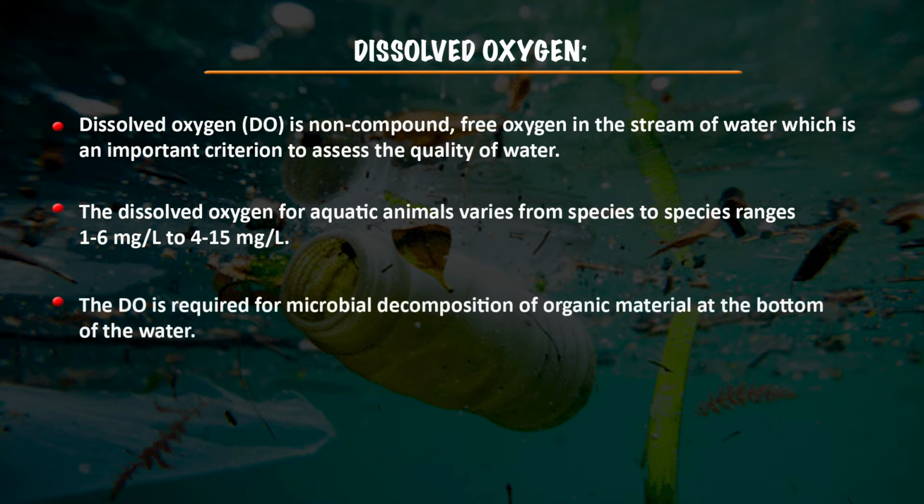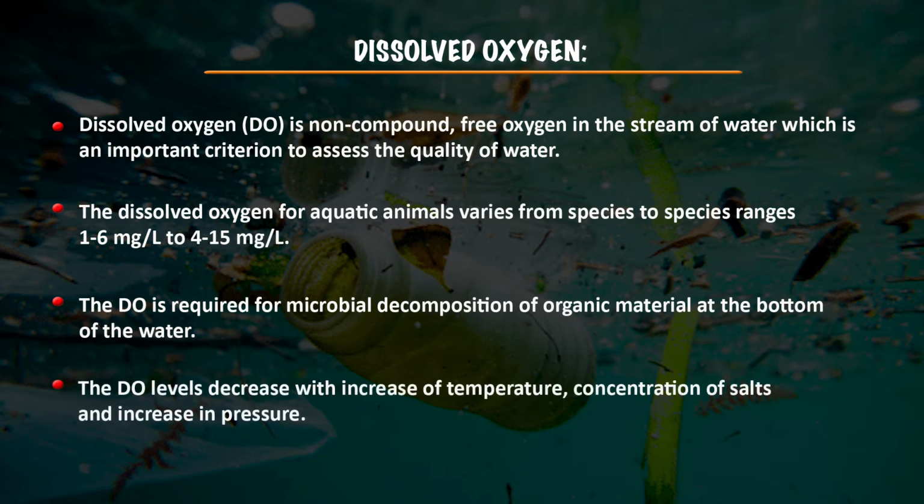So the dissolved oxygen is highly required for microbial decomposition of organic material at the bottom of the water. So the DO levels decrease with the increase of temperature, the concentration of salts, and the increase in pressure also. And the next one is the total dissolved solids, TDS.